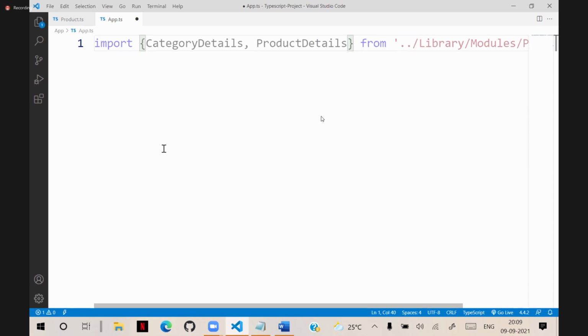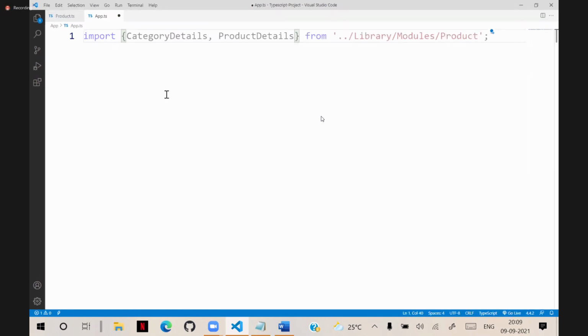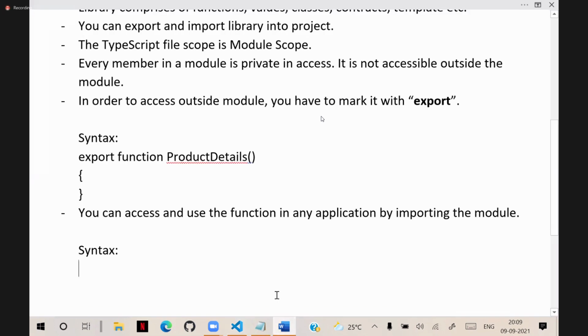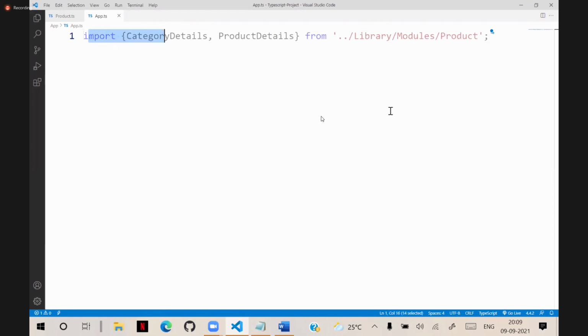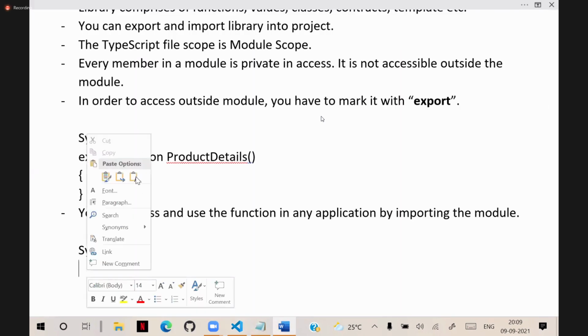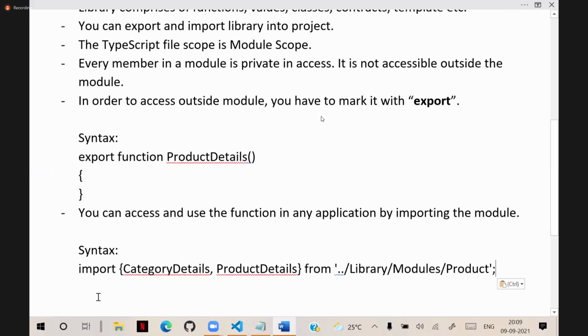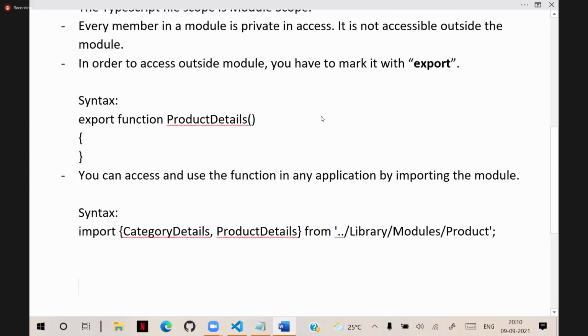And here comes a very important concept. This is fine. Let me give an option for how to import. Like this, this is the syntax for importing the content. By using import, whatever functions are there, we can import from that location.